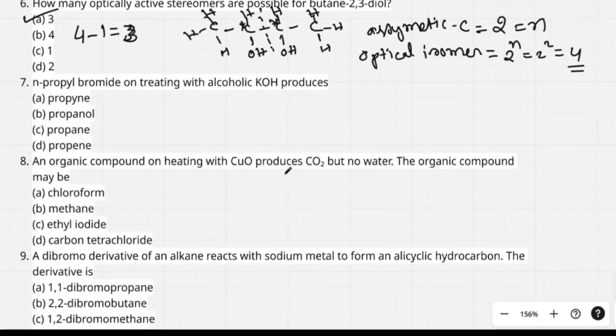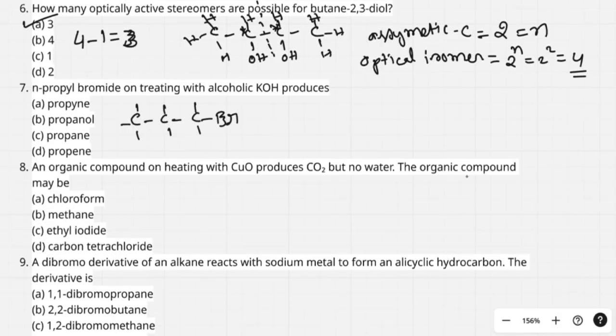N-propyl bromide on treating with alcoholic KOH produces. First I write N-propyl bromide. N-propyl bromide on treating with alcoholic KOH. Alcoholic KOH is a dehydrohalogenating agent. It removes both halogen as well as water. So first I remove K and Br. Br is removed from this carbon atom and H is removed from the second carbon atom.